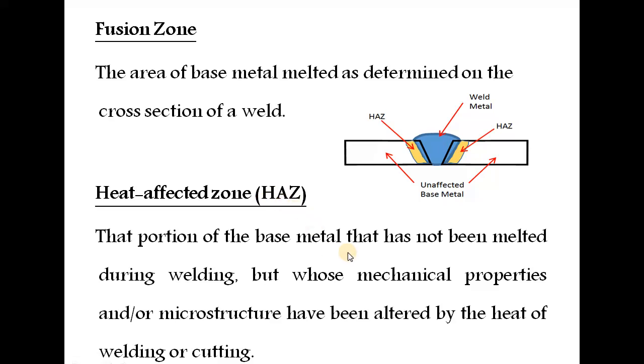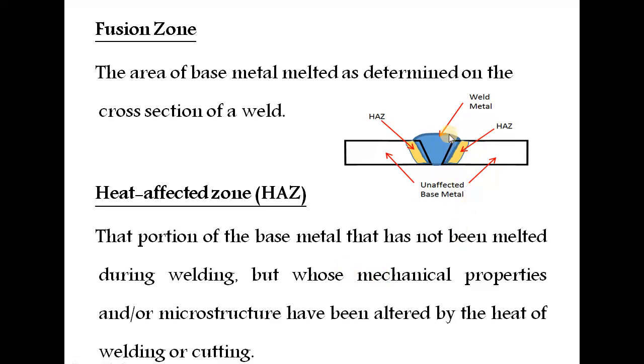The heat affected zone is very near the fusion zone. This place is not affected as much as the fusion zone, but metallurgical changes occur in these locations. It is the portion of the base metal that has not been melted during welding but whose mechanical properties or microstructures have been altered by the heat of welding or cutting.